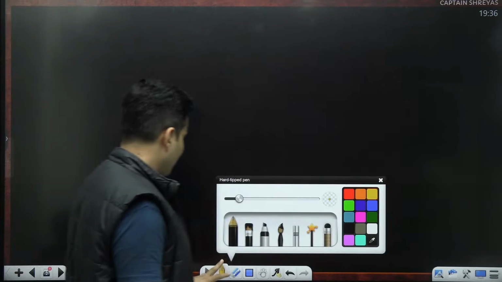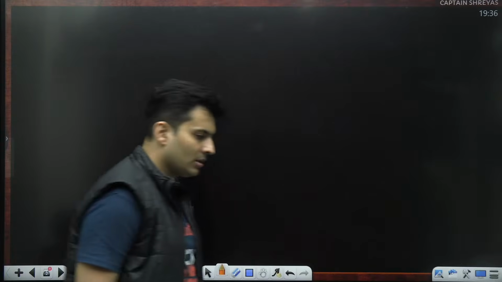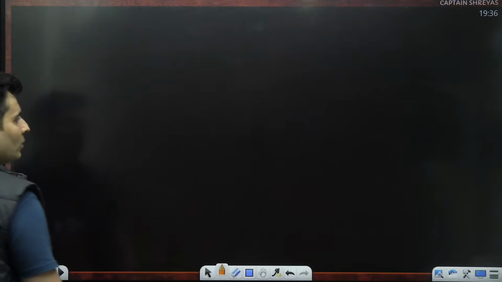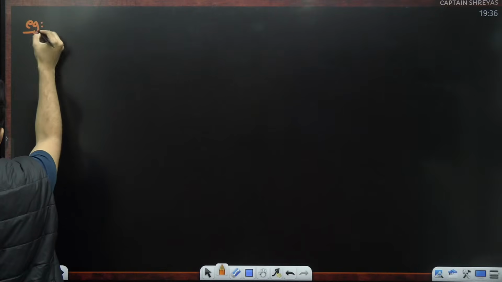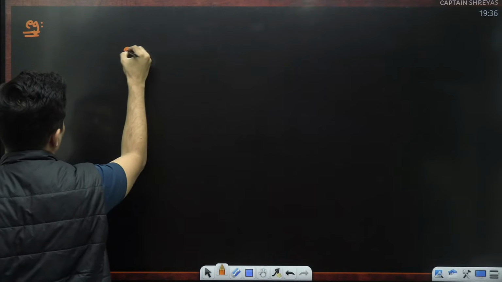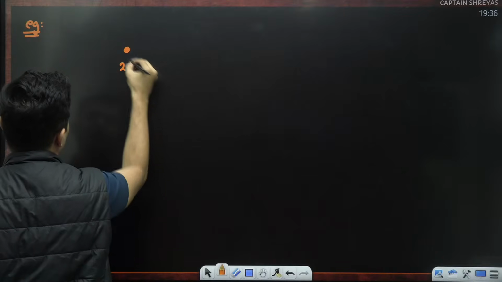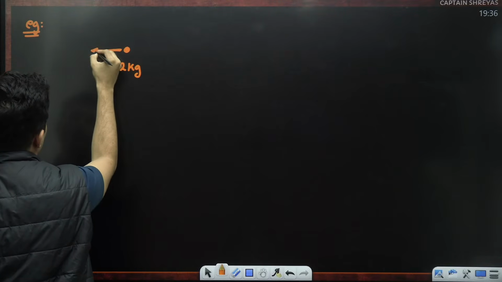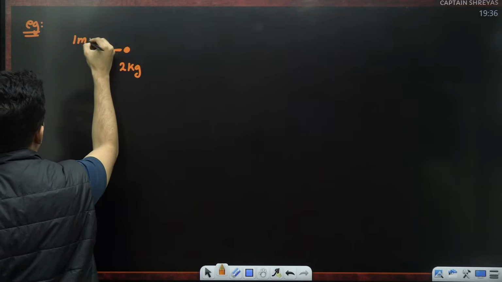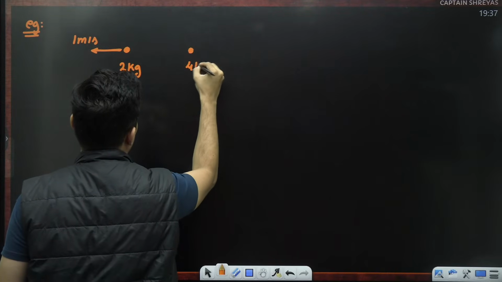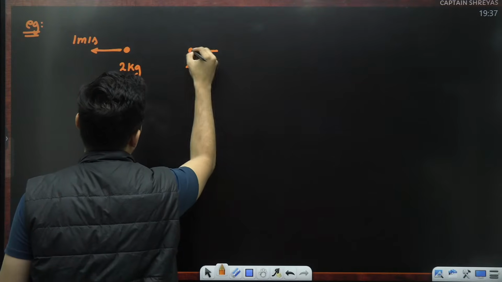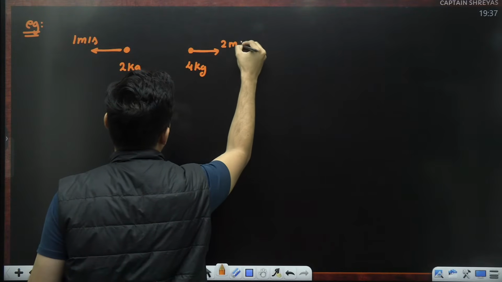Now, there is another interesting concept. Let's try to do this. Let's say, for example, this is a 2 kg mass. Let's say it is moving here with 1 meter per second. There is another 4 kg mass, which is probably moving at 2 meters per second.